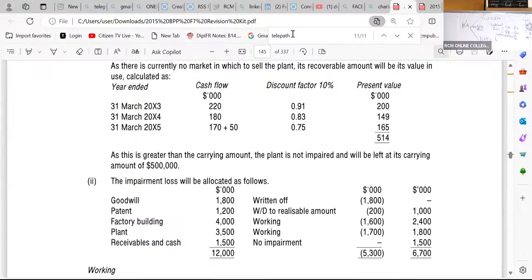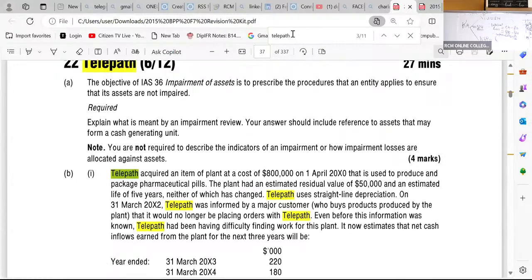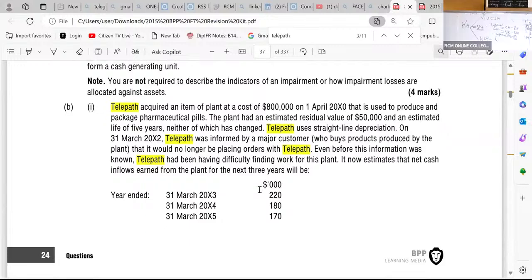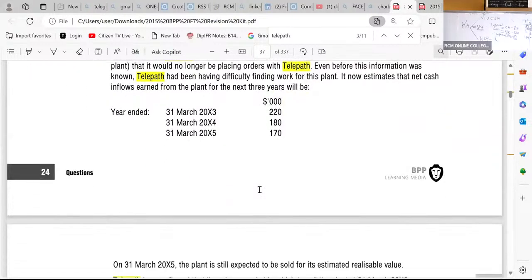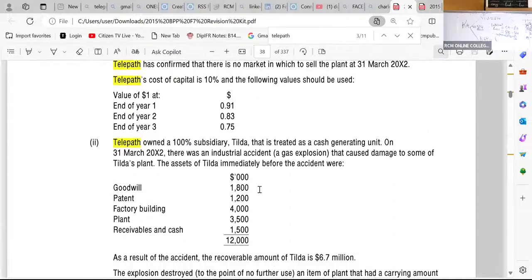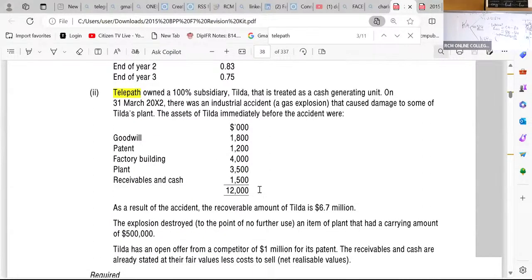Let's get to Telepath here. Enter, enter, enter. Telepath again, we are here. We love Telepath. For those of you who are very good in English, we normally talk of telepathy of hearts. Have you ever heard of that English? Telepathy of hearts. If you ask your son or your daughter who watches cartoons a lot, they know the meaning of that. Cartoons are very good.